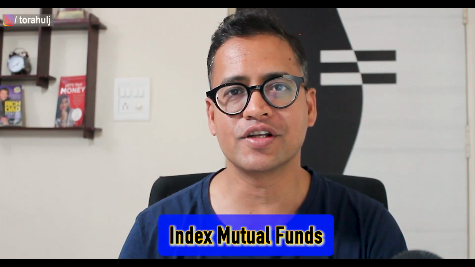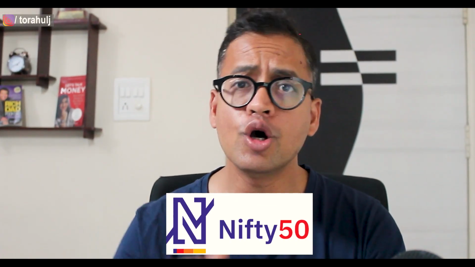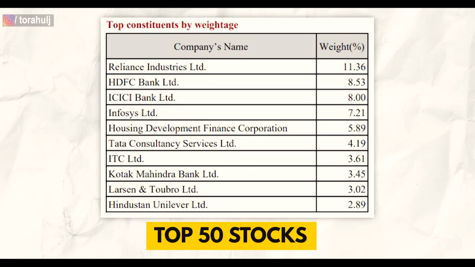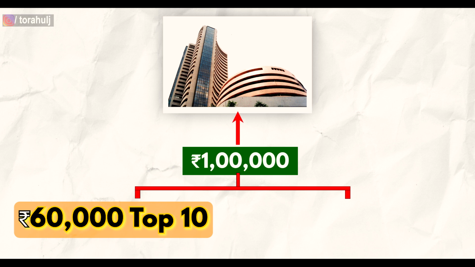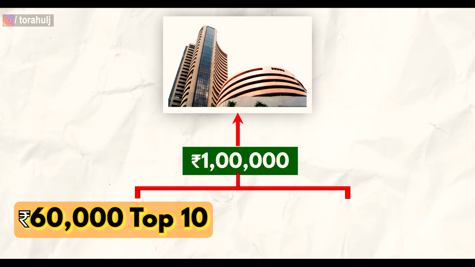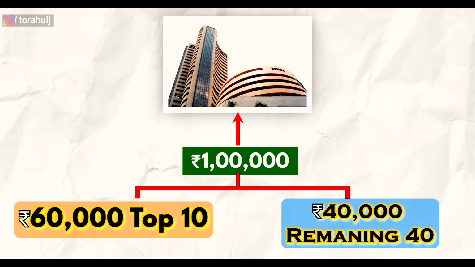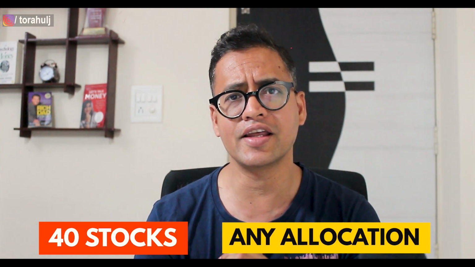The easiest option to invest in stocks is via index mutual funds. For example, Nifty 50 that gives you top 50 stocks in one single mutual fund. But the problem is if you're, let us say, investing 1 lakh rupees, 60% of that money gets invested in the top 10 stocks and the remaining 40 stocks hardly get any allocation.